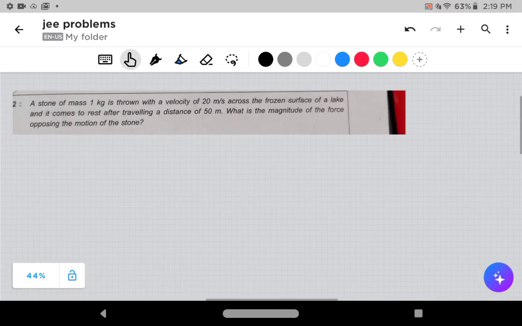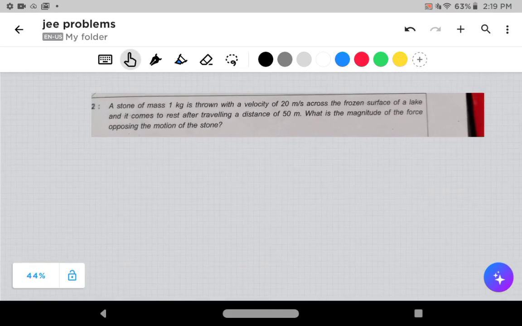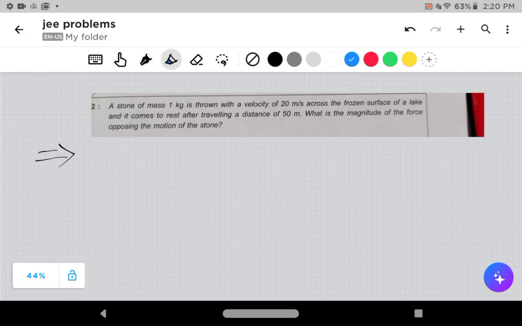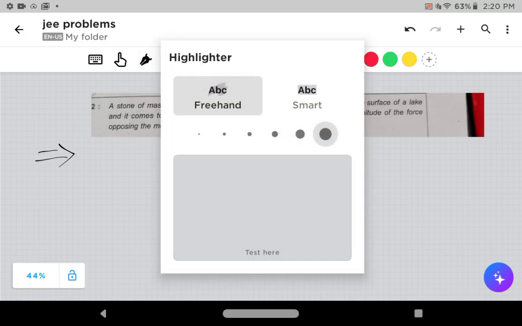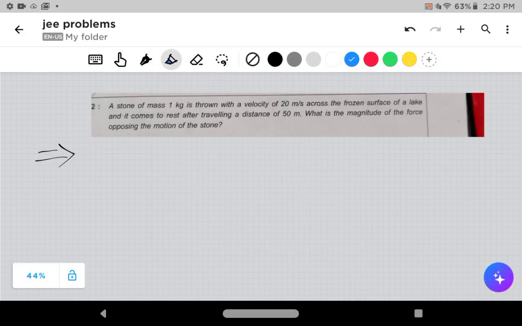Always when you see a question, let's make an observation on it. Write what you can take from this question. Just mark it. Let me take a highlighter. So the question is that a stone of mass 1 kg. The mass of the stone is given.